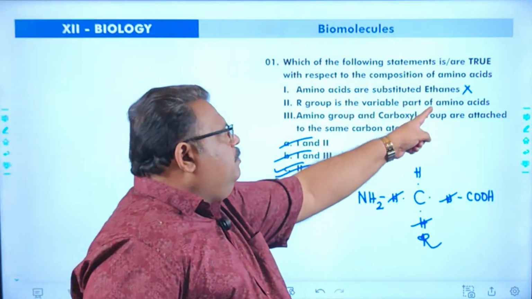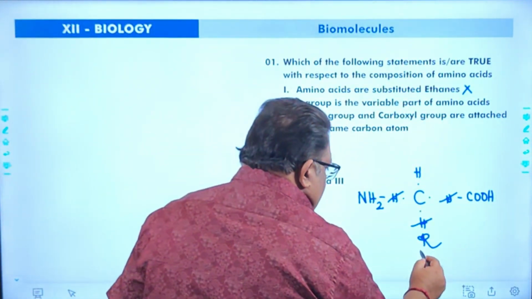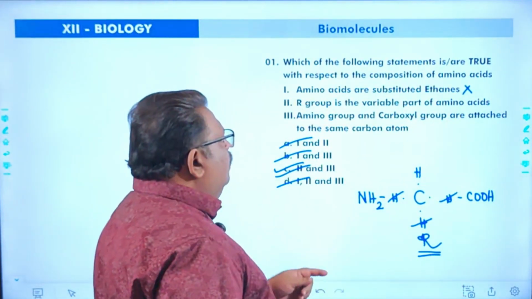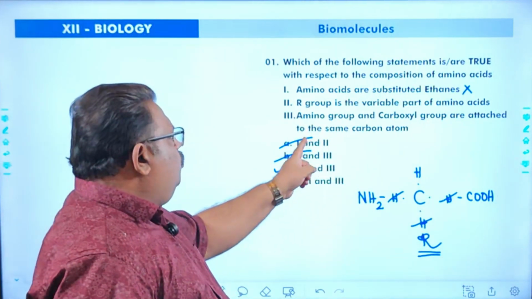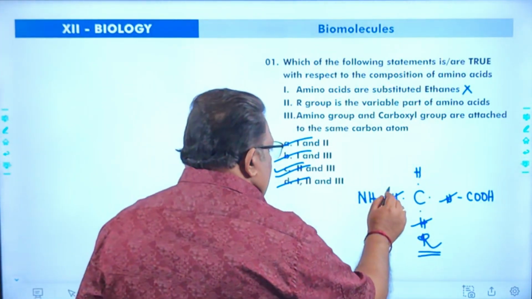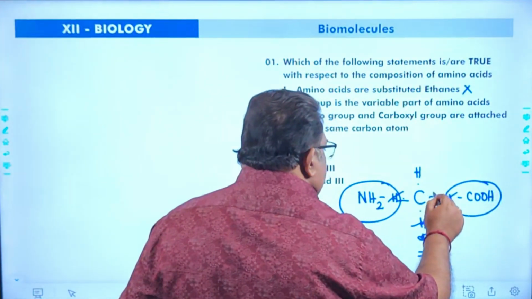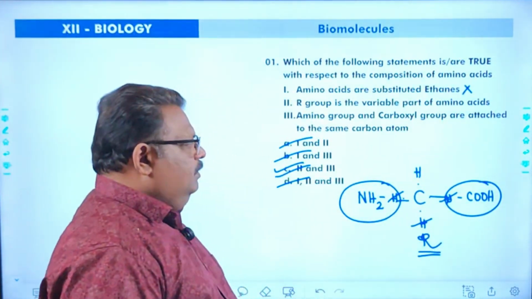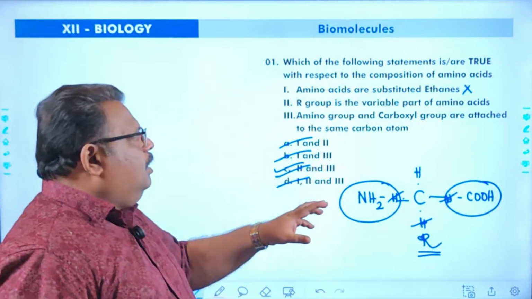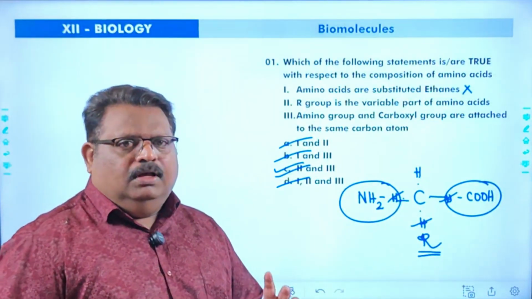R group is the variable part of an amino acid. Amino group and carboxyl group are attached to the same carbon. You see, the amino group is attached to this carbon. The carboxyl group is also attached to this carbon. This carbon is called the alpha carbon. So 2 and 3 are right with respect to the composition of an amino acid.